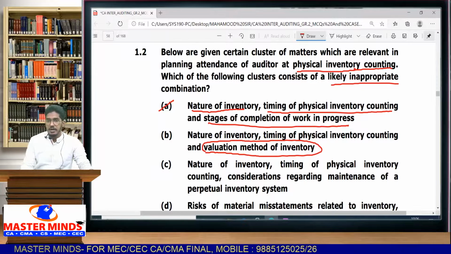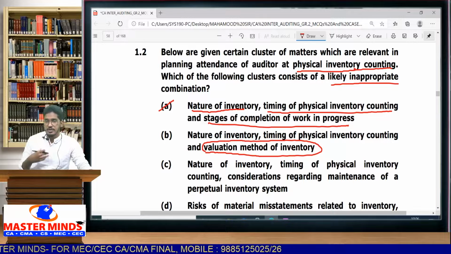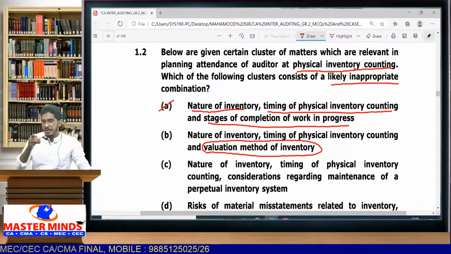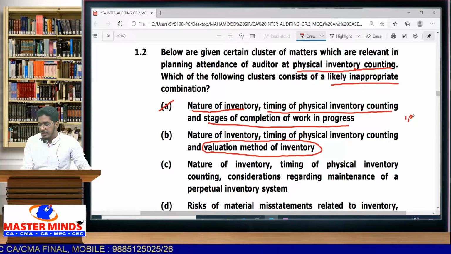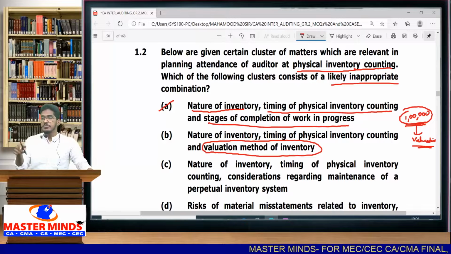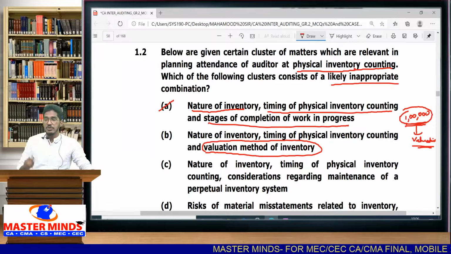For example, I have seen the physical verification process. As an auditor, I have attended the client's premises for physical inventory counting. At the time, I have observed that there is a 1 lakh quantity of stock. So, okay, I am satisfied. After your physical inventory counting, then the valuation matter comes into existence. Valuation will not be a matter which you will consider at the time of attending physical counting.